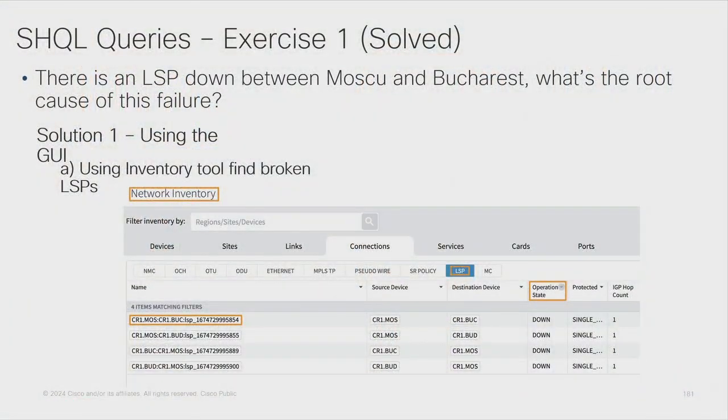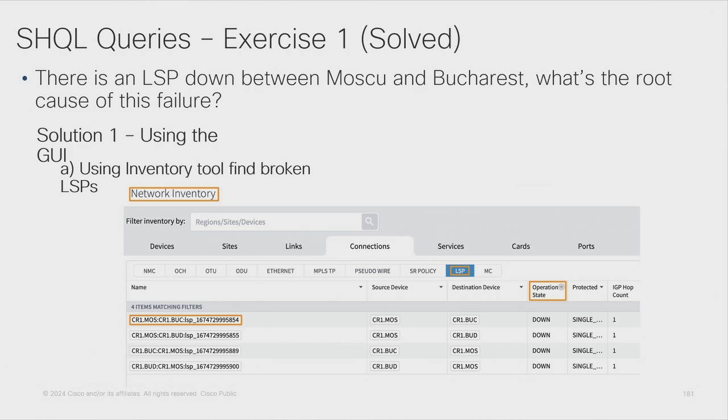So let's see how it works with a particular example. In this case, we know that there is an LSP down between Moscow and Bucharest, so we would like to know the root cause of this failure. There are several ways to attack this particular question. We can use the root cause analysis tool, for example. But let's see how it works if we start playing with the complete model of the network.